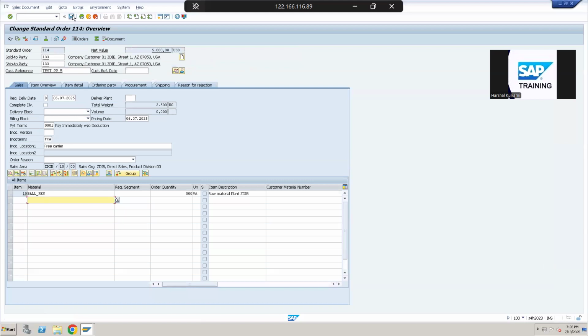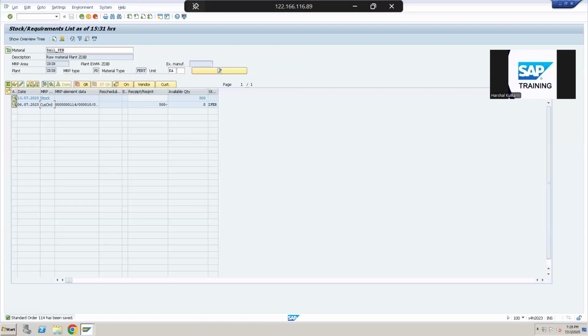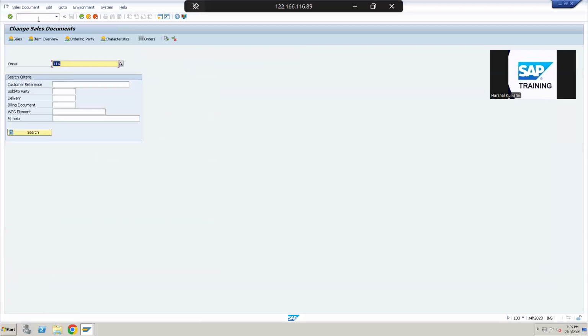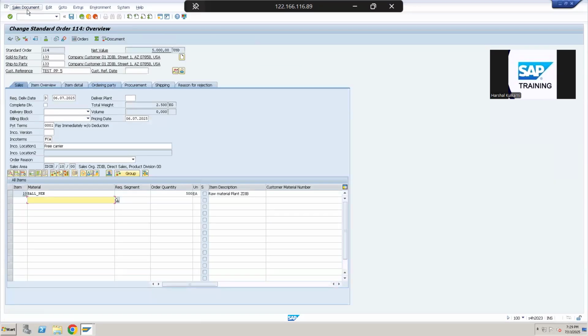So I will save this order after the availability check. Now the system will allow me to create a delivery for this order. Generally SAP automatically creates deliveries for orders which are ready to ship, but for this order I'm creating the delivery manually here.